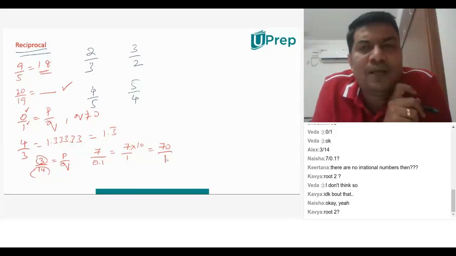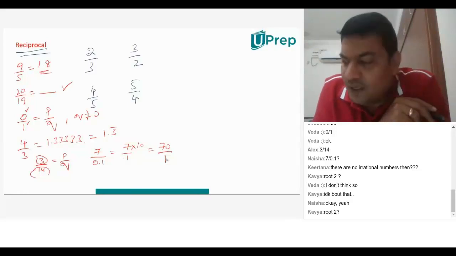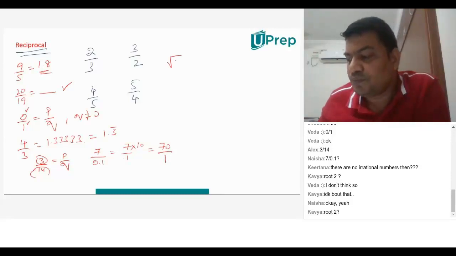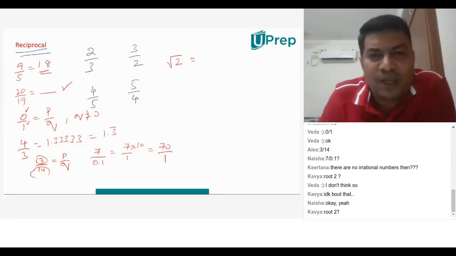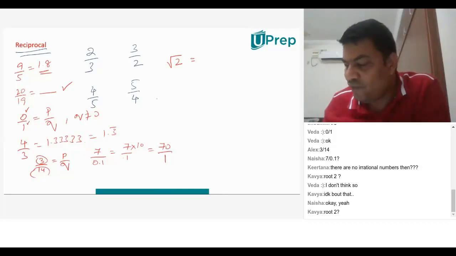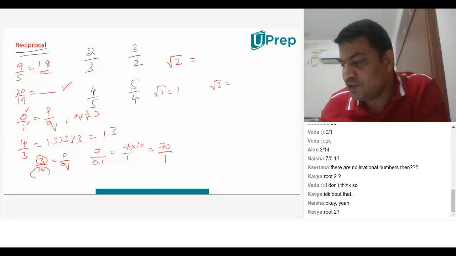Okay, let me explain some examples. If you take the square root of 2, let's calculate. Square root of 1 is 1. Square root of 2, I don't know the value, but there is some value.